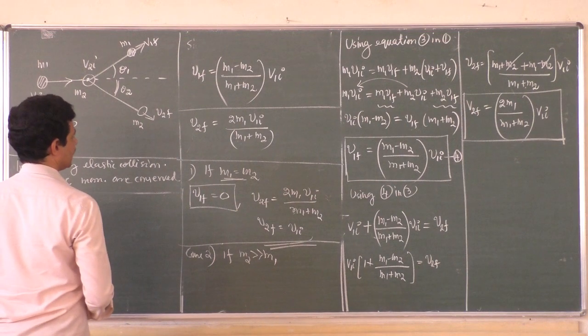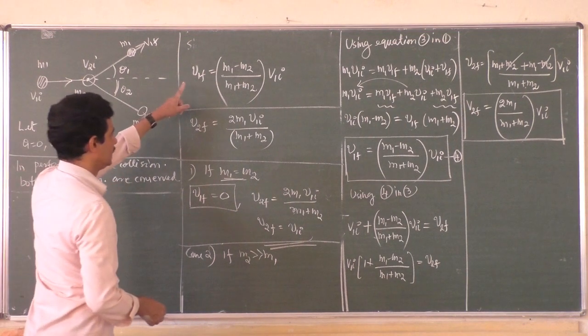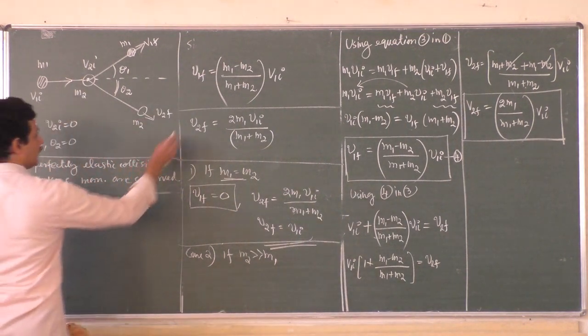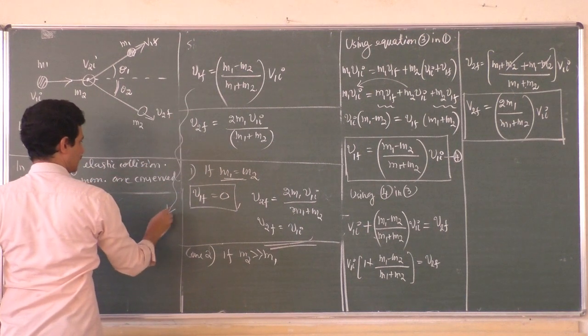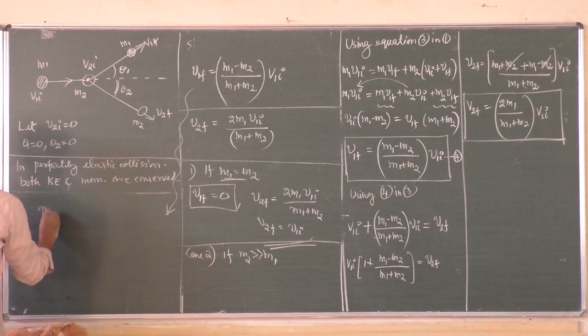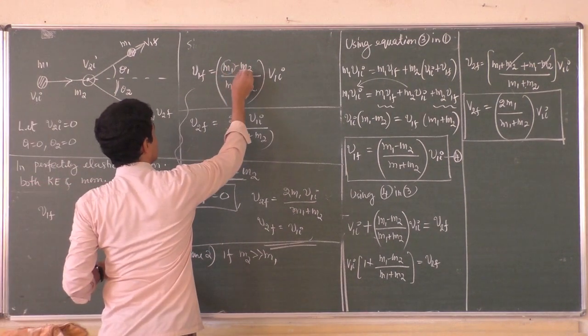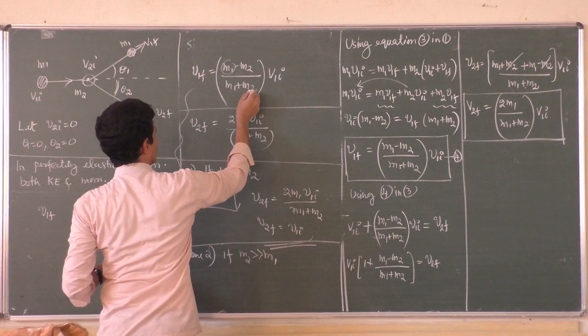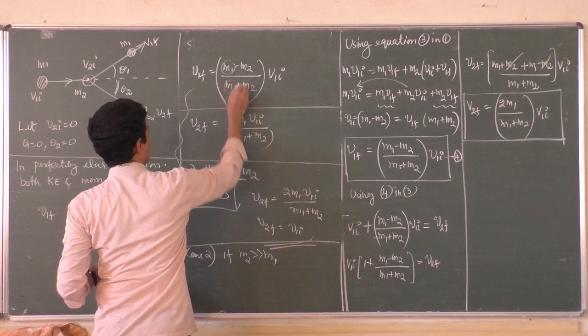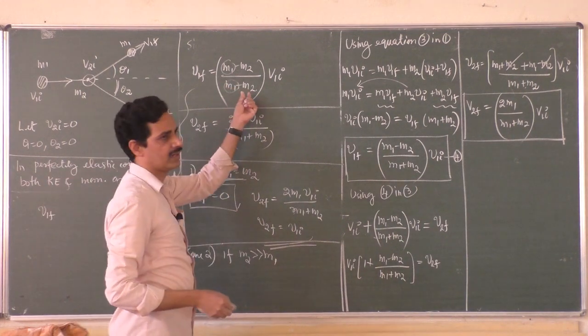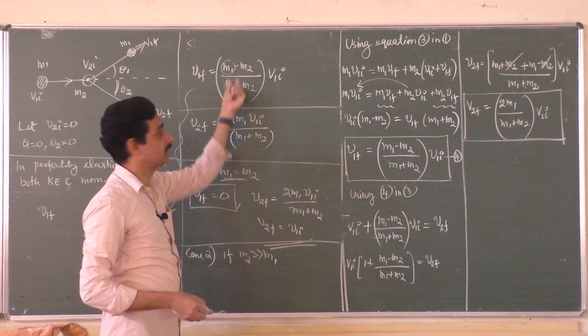If m2 is much greater than m1, what happens to this equation? The first equation, I will write it here. If m2 is much greater than m1, then v1f becomes, you can neglect this m1, so it is negative, and the denominator also, m1 can be neglected, because when m2 is very large, what is the use of adding it to m1 and subtracting it?